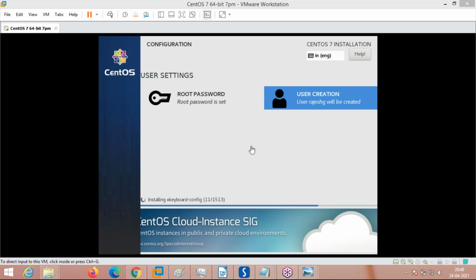Now see, it is showing the number of packages being installed. It is showing 1513 packages. To install those 1513 packages, on my system it will take at least 1.5 hours more. In your system, it will be very fast. Don't worry.